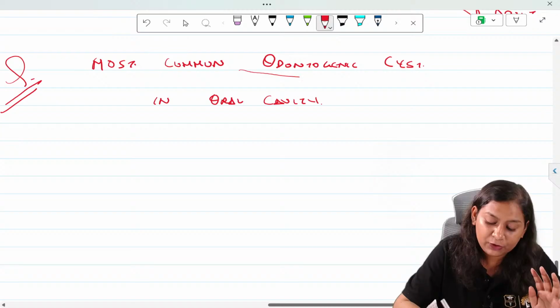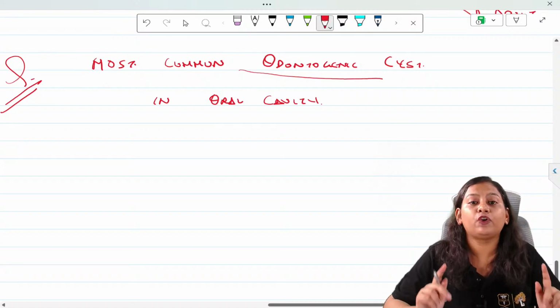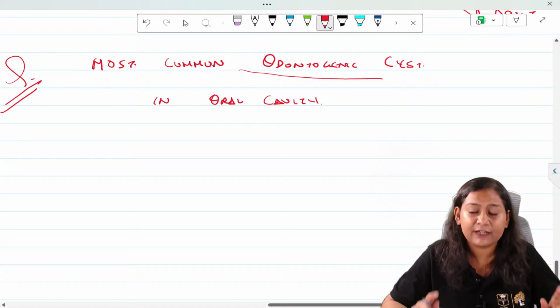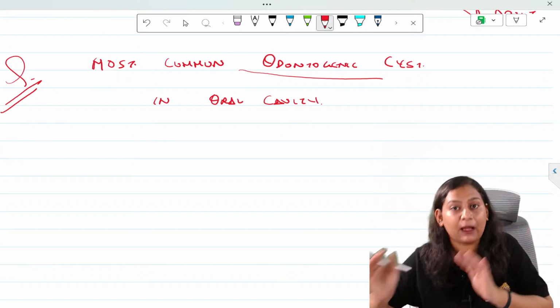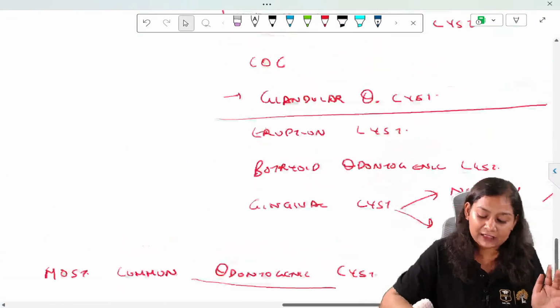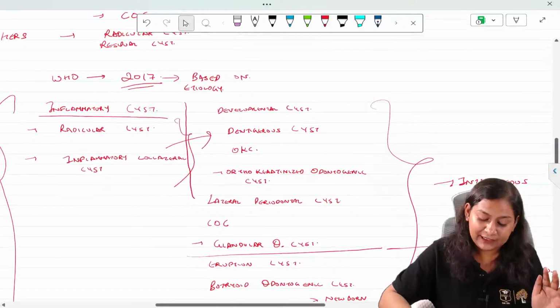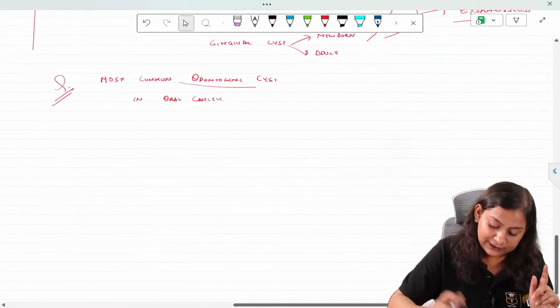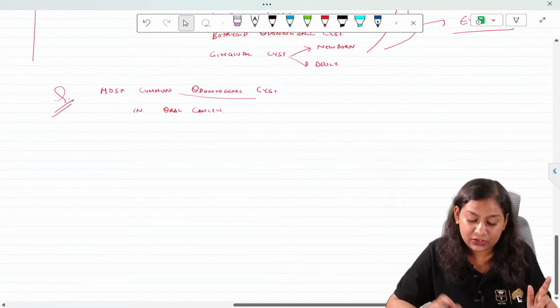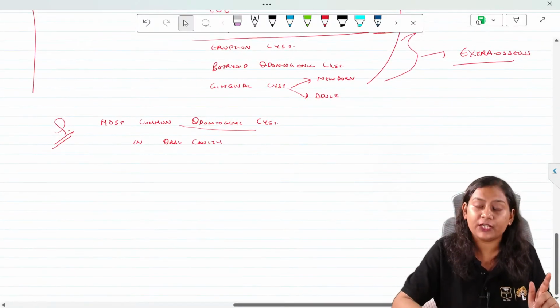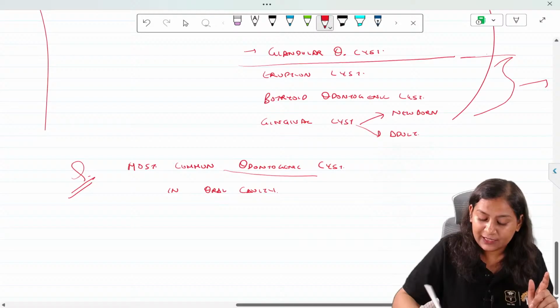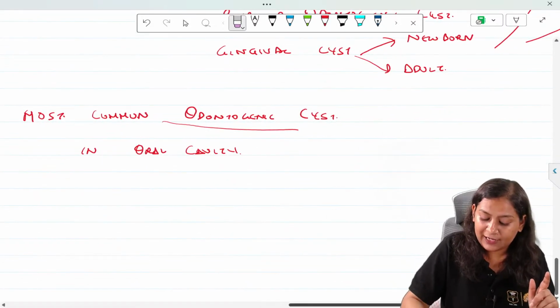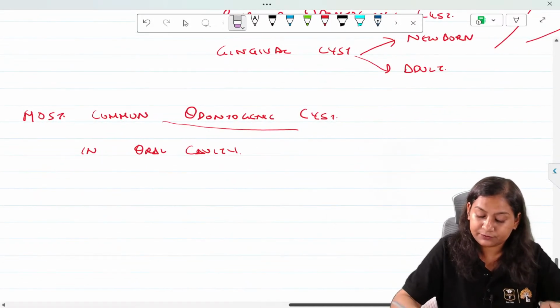If they ask most common odontogenic, okay? If they have asked you most common developmental, then the answer would be dentigerous cyst. Developmental, then your answer will be dentigerous cyst. Most common odontogenic cyst in the oral cavity, then the answer is the radicular cyst.